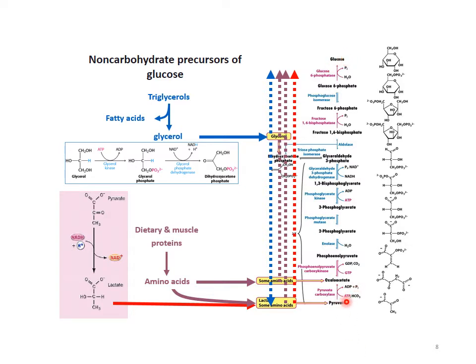And pyruvate and lactate are converted into oxaloacetate, then phosphoenolpyruvate. Then the rest is the same pathway, just reversible reactions, so they are the same. Then the change comes at the first and third steps of this glycolysis. So all these steps we will see here one by one.